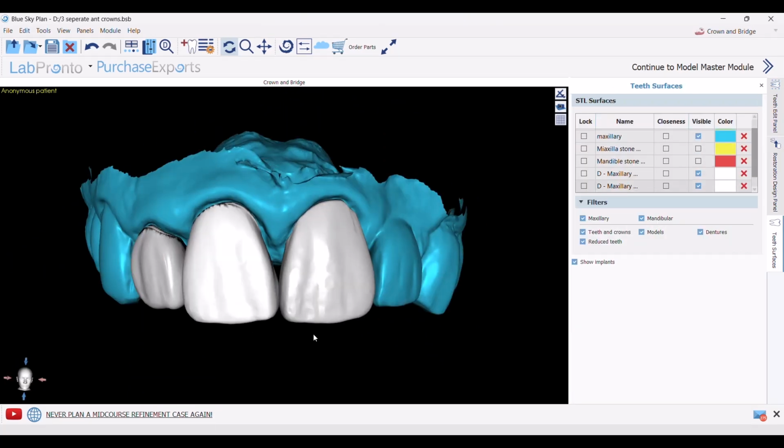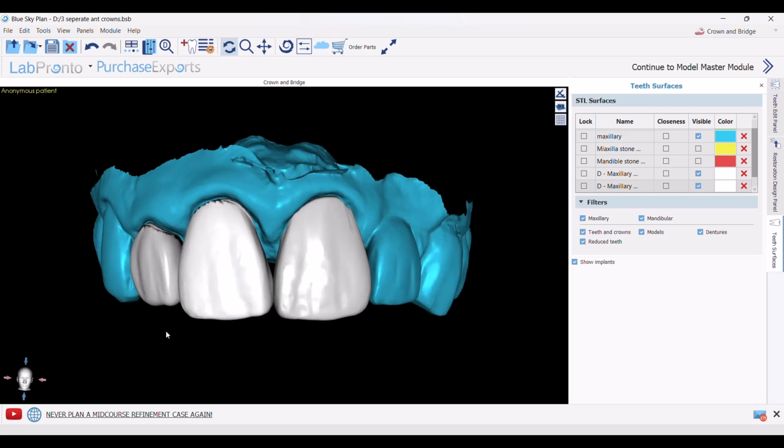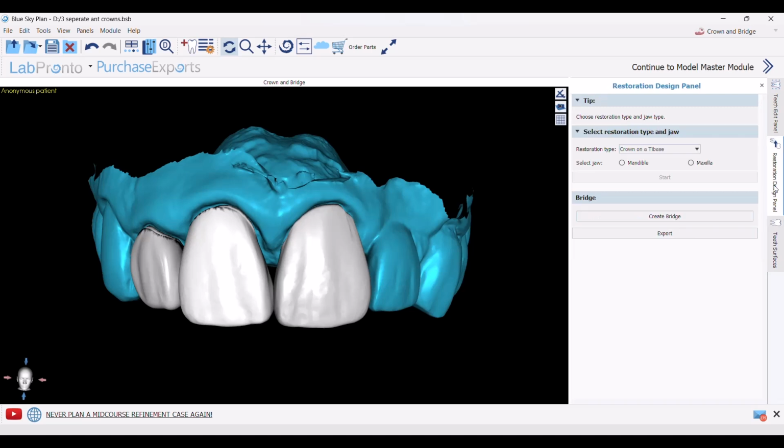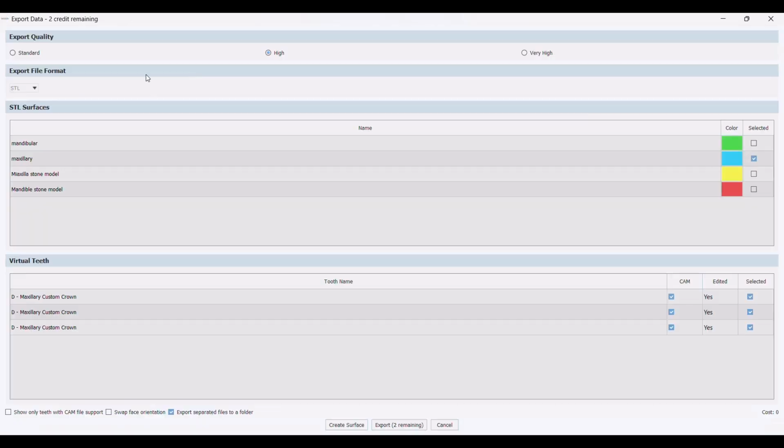Now we export these teeth, each crown separate from the other, so they can be cemented separately. And the other way is to export them joined all together in one piece as a bridge. To export the teeth as single teeth, first go to Restoration Design panel and click Export. This export window appears.